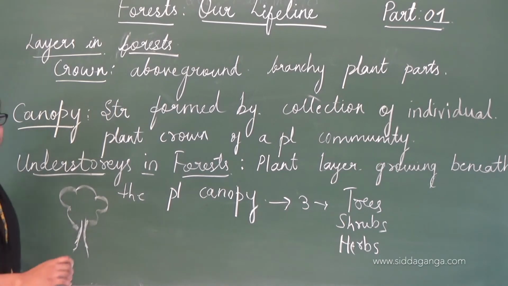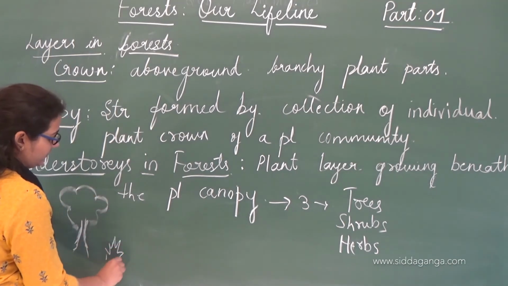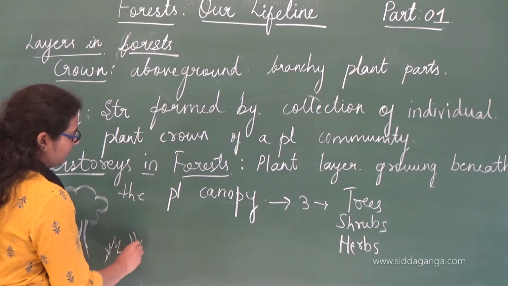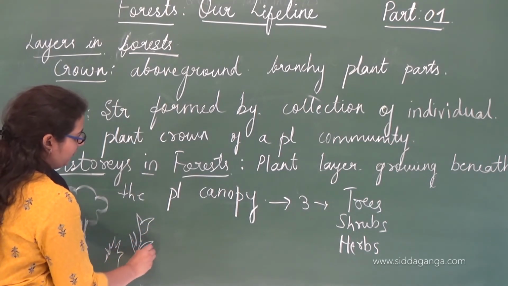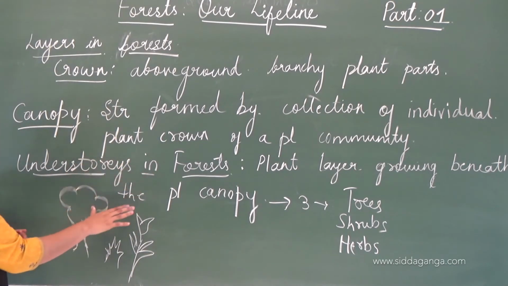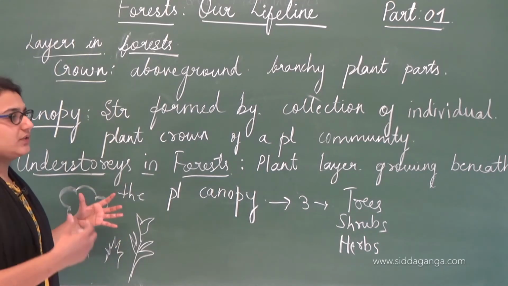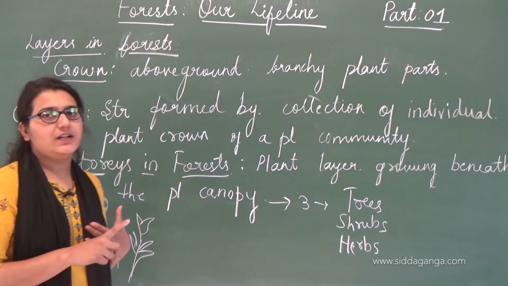If we have many trees and different types of plants here, the above part is called the crown, and below this crown part we have the understories of the forest. In this layer we find different types of trees, shrubs and herbs.